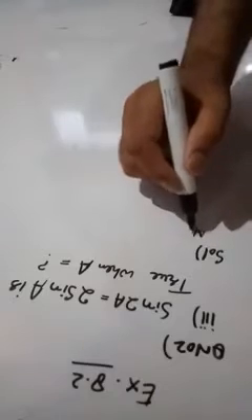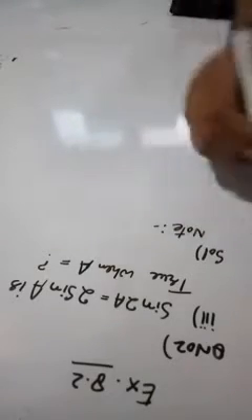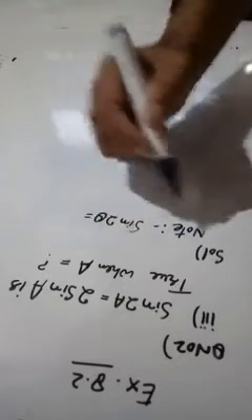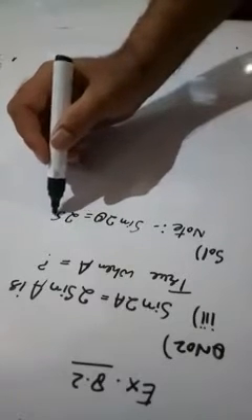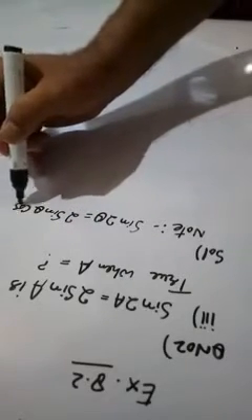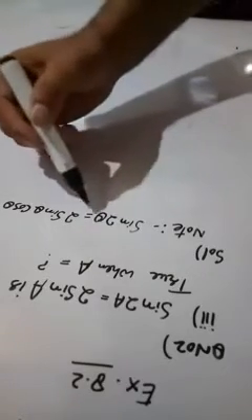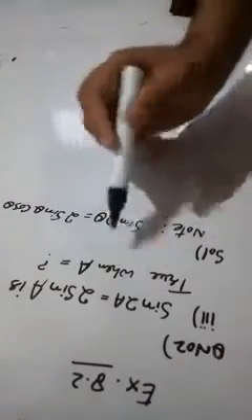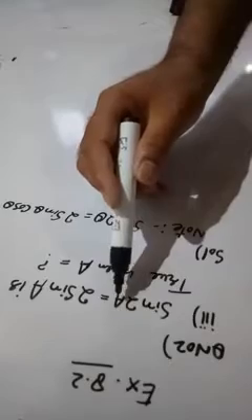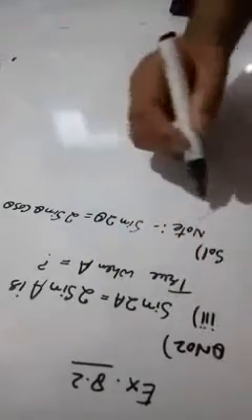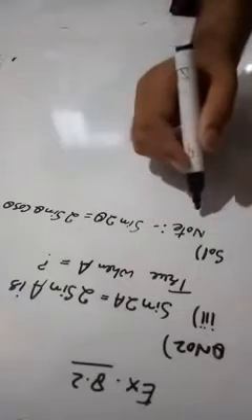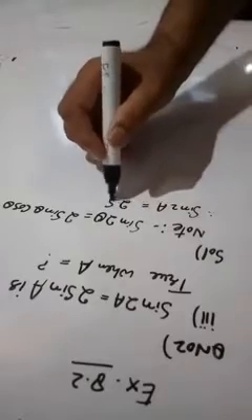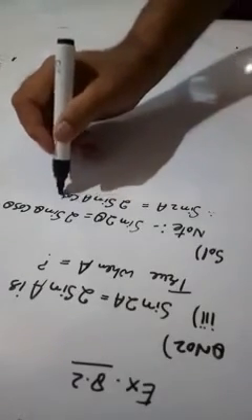For that, my dears, you have to remember a formula. I am writing a note here. The formula is sine 2 theta, it is always equal to twice sine theta cos theta. Remember this. Now here in this question, instead of theta, I am having a. So I will write the LHS like that. Therefore, sine 2a will be equal to twice sine a cos a.